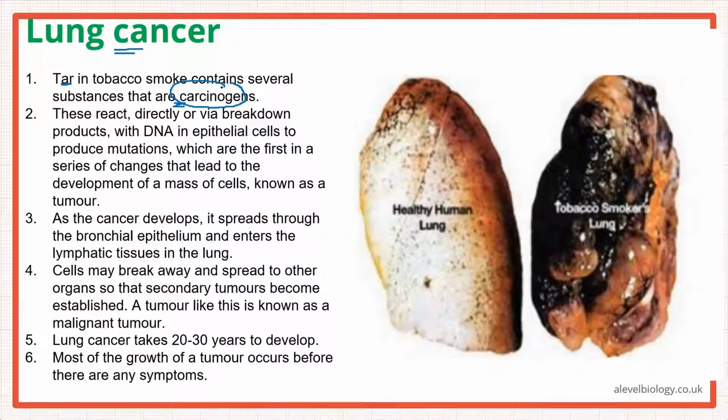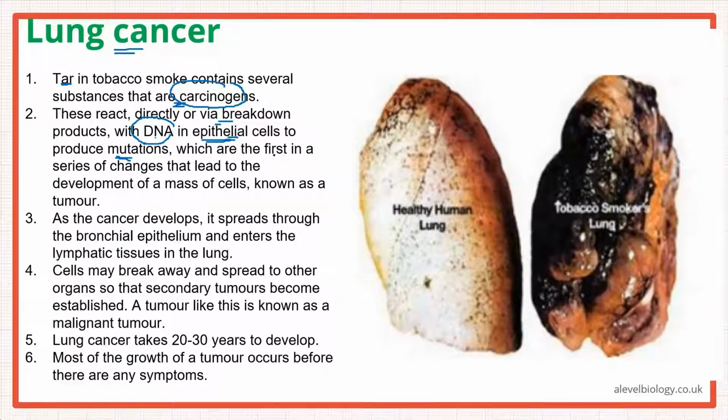They would break down the products, but they would react with DNA in the epithelial cells. If you remember, during the mitotic cell cycle, the DNA replicates. At that time, if mutation occurs because of a carcinogen, what will happen? Mutation would lead to uncontrolled mitotic cell cycle, and these cells will keep on growing and growing. So it actually reacts directly with DNA in epithelial cells, and they produce mutations there as well.